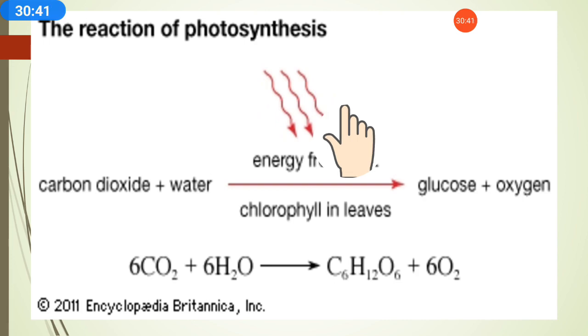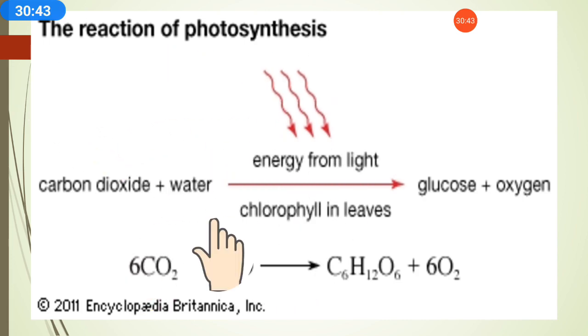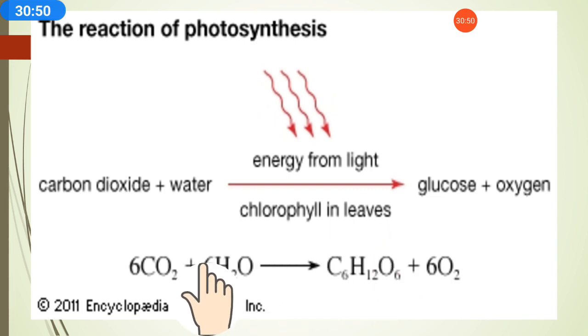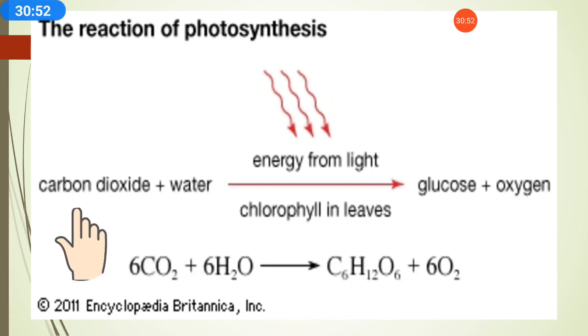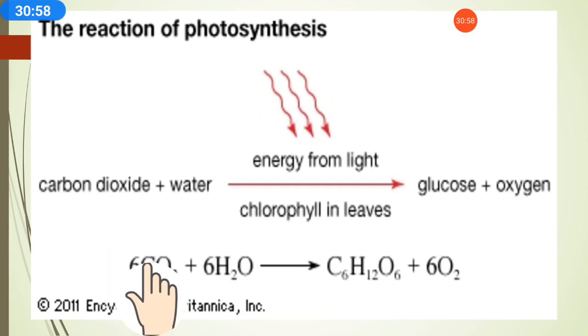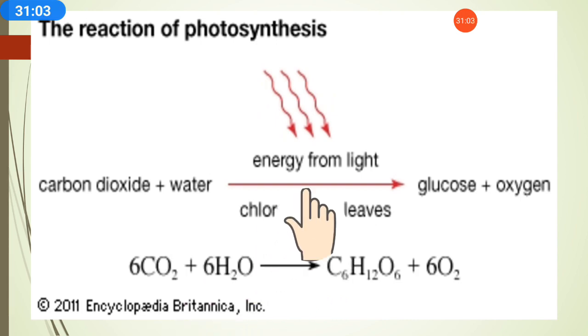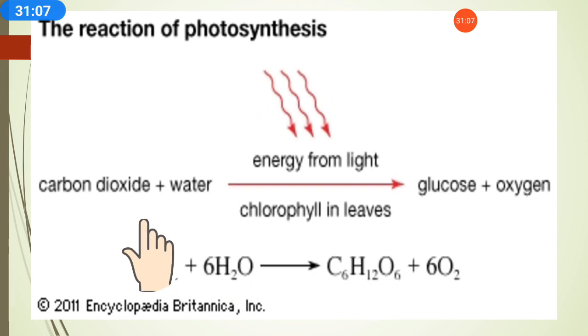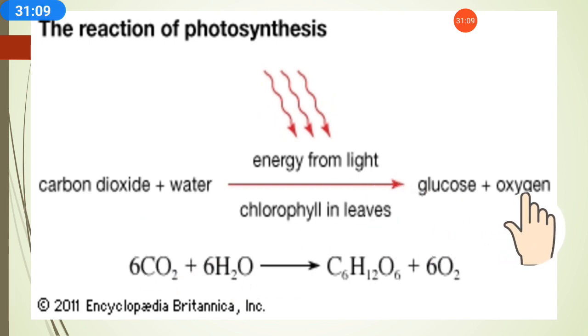The reaction of photosynthesis is very important, children. The reaction can come in the exam. You may be asked to write the reaction, or to complete the reaction. So carbon dioxide and water react together. How many carbon dioxide molecules? 6 CO2 plus 6 H2O, when they react together in the presence of sunlight and chlorophyll in leaves, make glucose and oxygen.